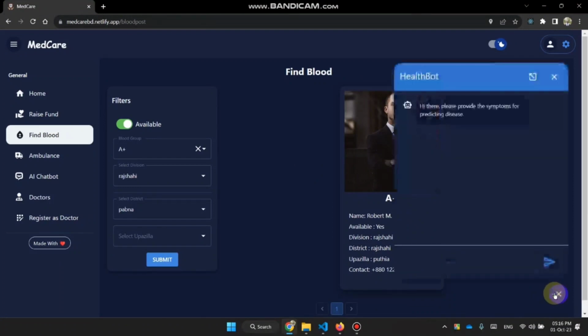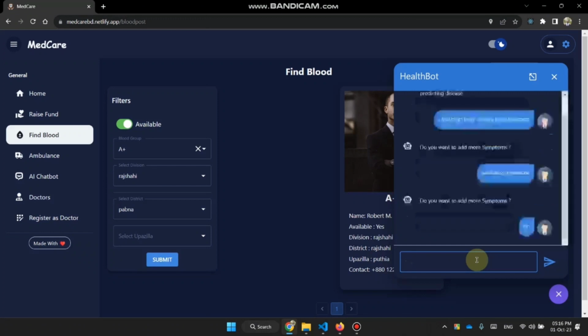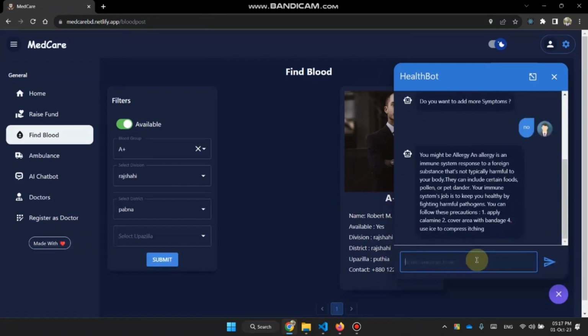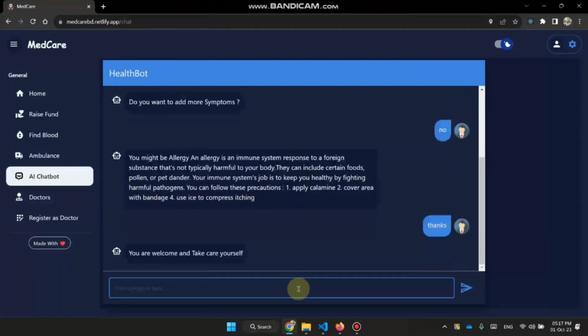The chatbot is here. I can give some symptoms. Yes, I want to add more symptoms. No. Yes, that's the prediction. I can see this chatbot in full screen by clicking this icon.